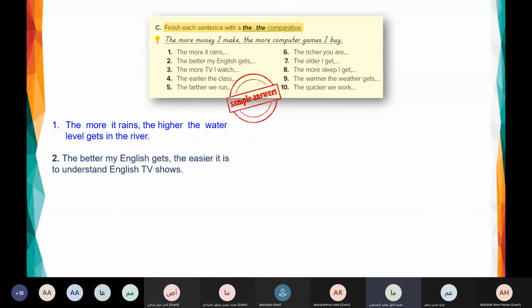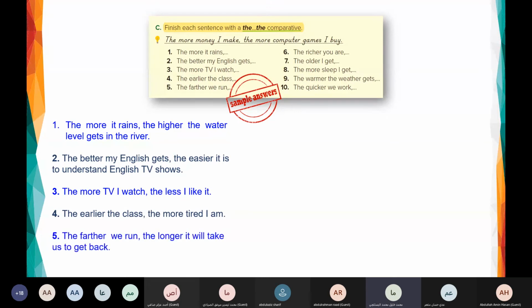The more TV I watch, the less I like it. The earlier the class, the more tired I am. The farther we run, the longer it will take us to get back. The richer you are, the more stuff you can buy, and so on. So these are just examples. You can write different answers.